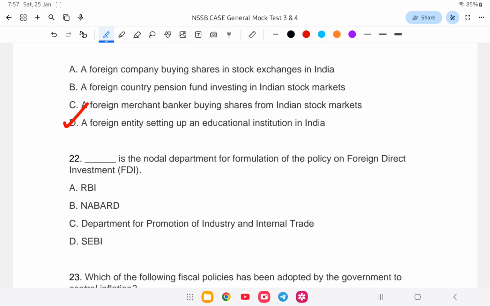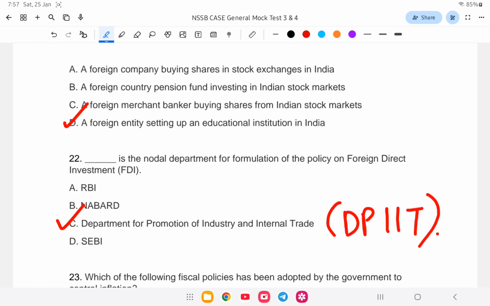Next question. Which is the nodal department for the formulation of policy on foreign direct investment (FDI)? Is it A. RBI, B. NABARD, C. Department of Promotion of Industry and Internal Trade, or D. SEBI? FDI policy is by DPIIT, that is Department of Promotion of Industry and Internal Trade.